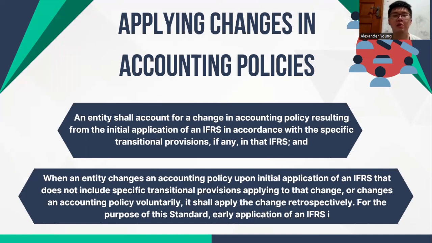And the next one, when an entity changes an accounting policy upon initial application of an IFRS that does not include specific transitional provisions applying to that change, or changes an accounting policy voluntarily, it shall apply the change retrospectively.